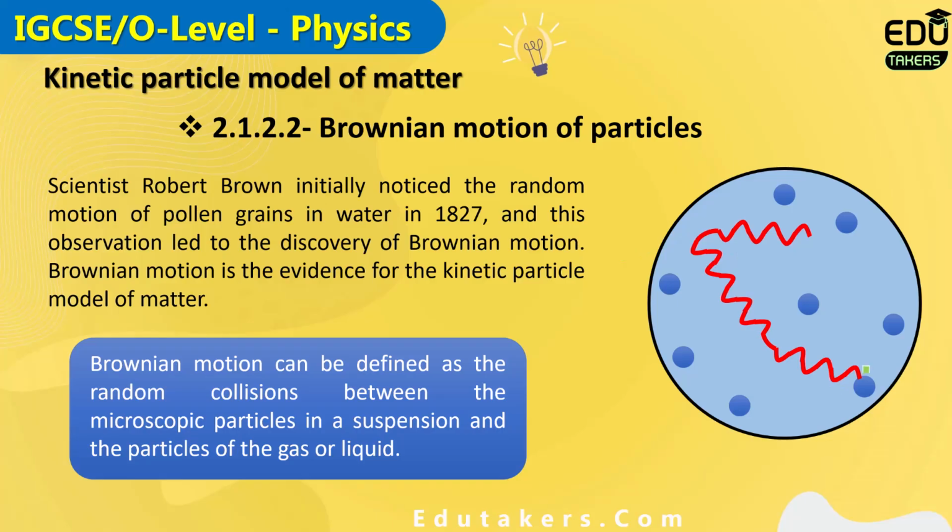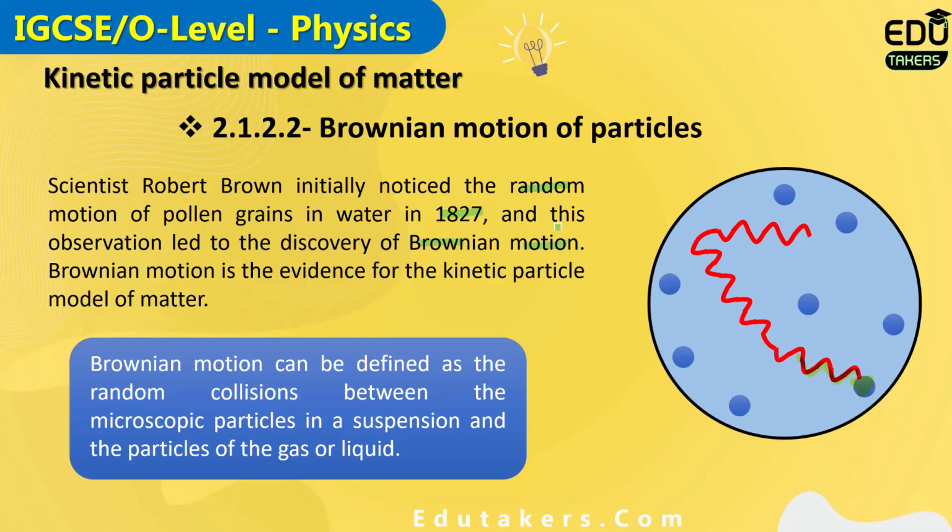You can see here in this figure, this particle is basically moving in any random direction. So this is the Brownian motion of that particle. You can see here, scientist Robert Brown initially noticed the random motion of the pollen grains in the water in 1827, and this observation led to the discovery of Brownian motion.